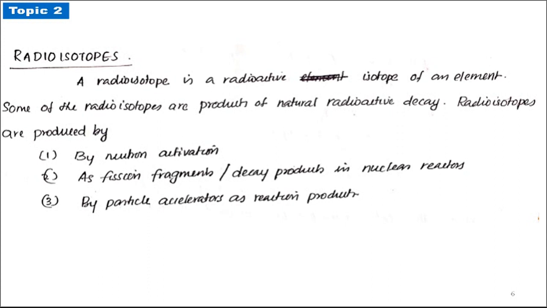And sometimes radioactive isotopes are produced as fission fragments or decay fragments in nuclear reactors. Sometimes they may be produced by particle accelerators as reaction products. So these are the main ways by which radioisotopes are produced artificially. So radioisotopes refers to the radioactive isotope of an element.